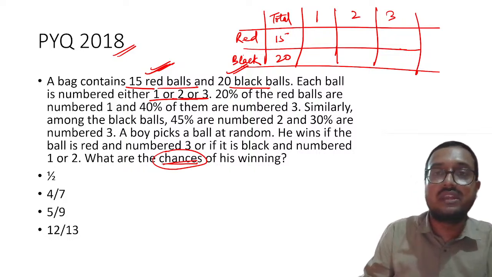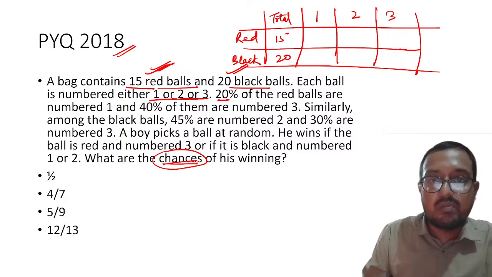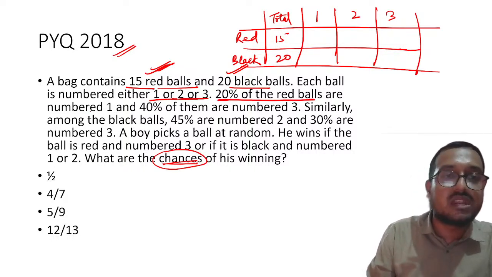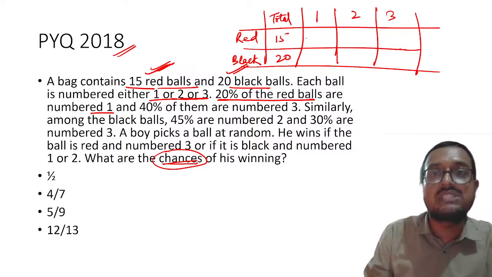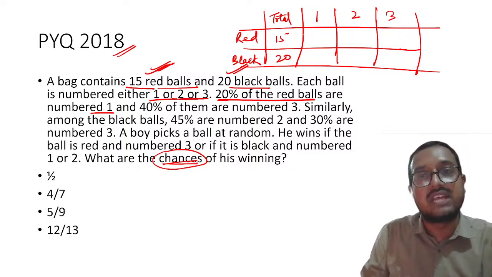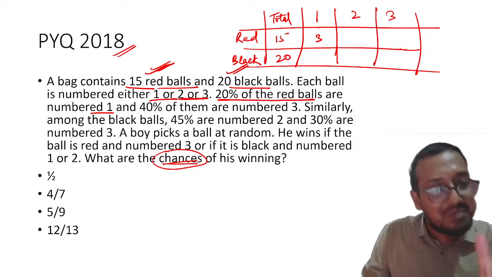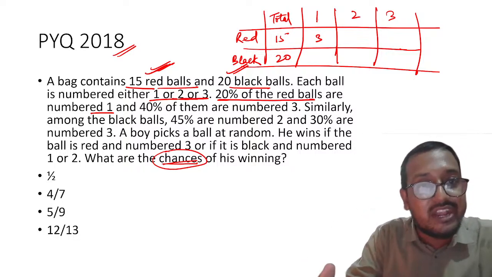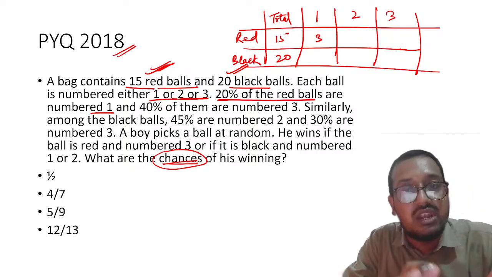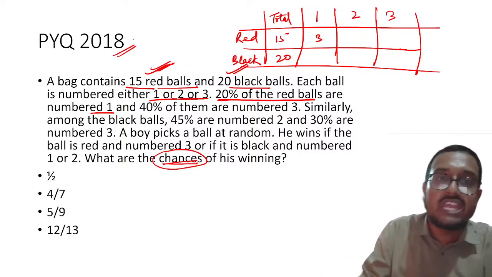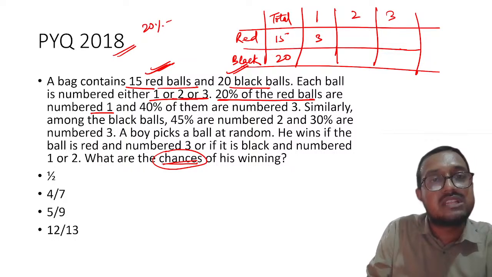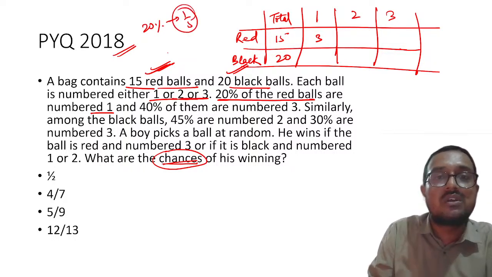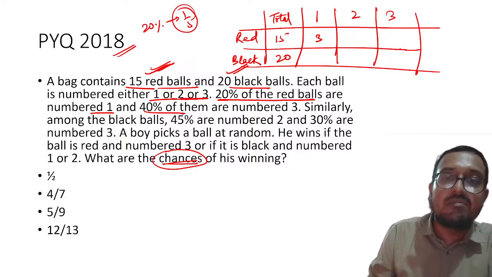So if you talk about red balls, please remember 20% of red balls are numbered 1. 20% of red balls means 1/5 of the red balls. That means 3 balls will be numbered 1. So please remember, I have not even tried to pick up the pen and calculate 20% of red balls. Why? Because I knew that 20% means nothing but 1/5. Then 40% of them are numbered 3.